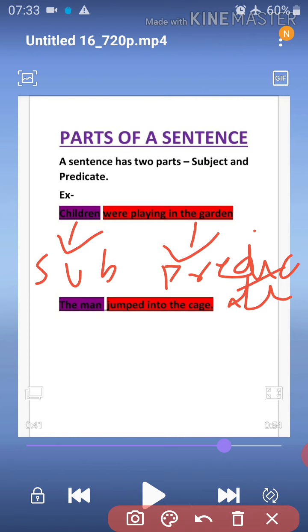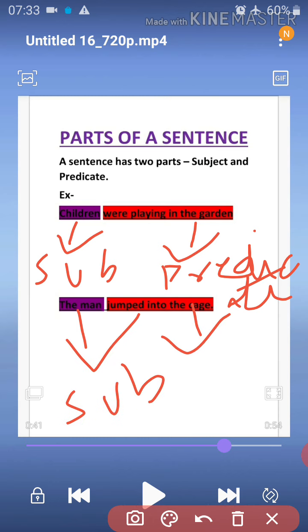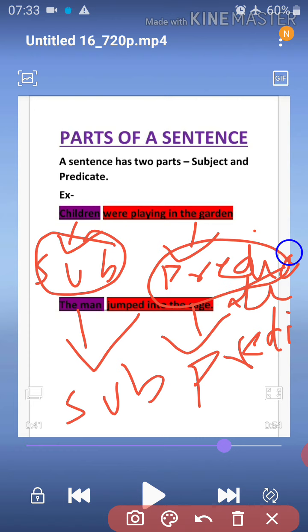Again, the man jumped into the cage. Here the man is our subject, and jumped into the cage is our predicate. So these are the two parts of the sentence, subject and predicate.